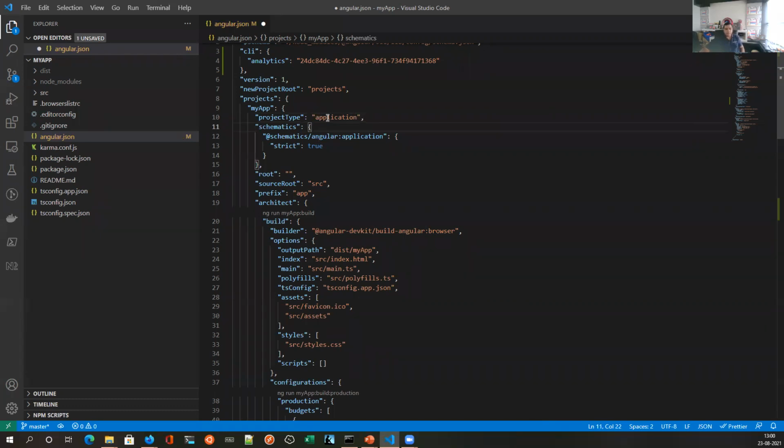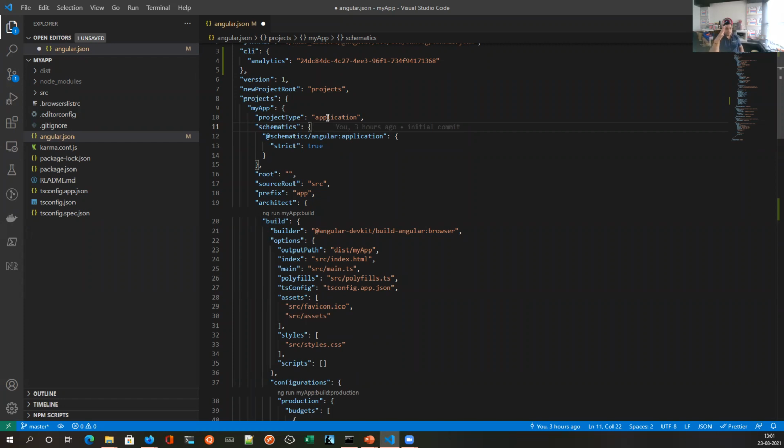Next comes the very important part, schematics. So schematics helps your application define things in a way that a lot of automation can be done on top of them. For example, Angular provides this service called auto upgrade. So you can do ng upgrade and your current application will be upgraded from whatever current version to the latest version also. How does it do it? It does it through schematics. So with schematics, it can track, okay, this was the code and how do you convert this code into the latest version? So that instruction comes into schematics.